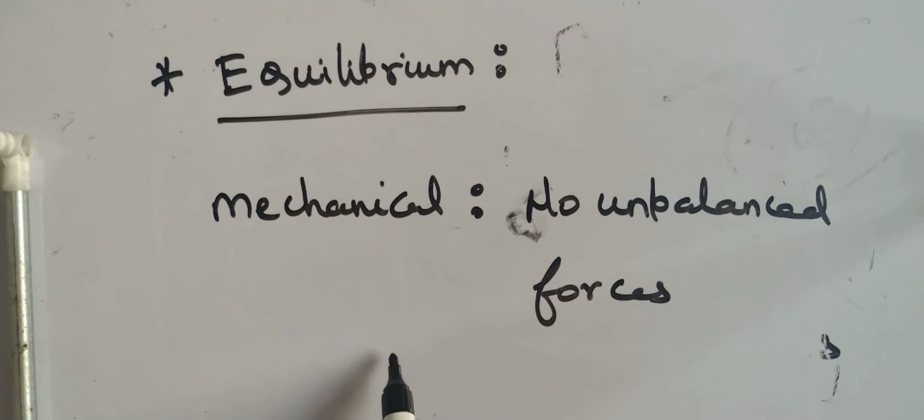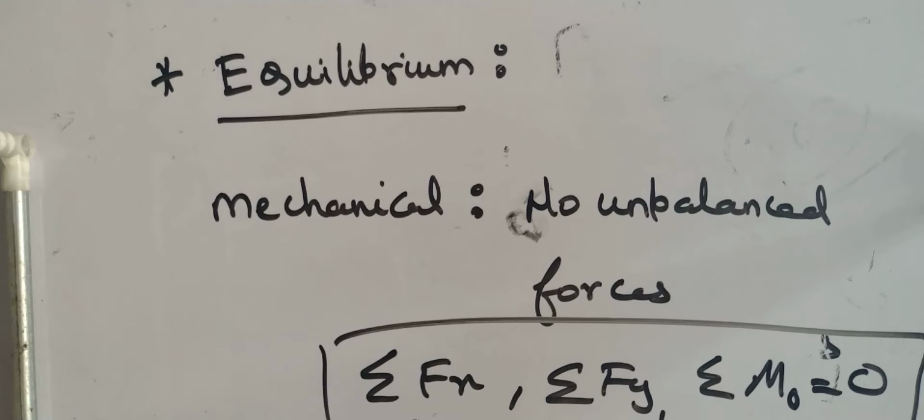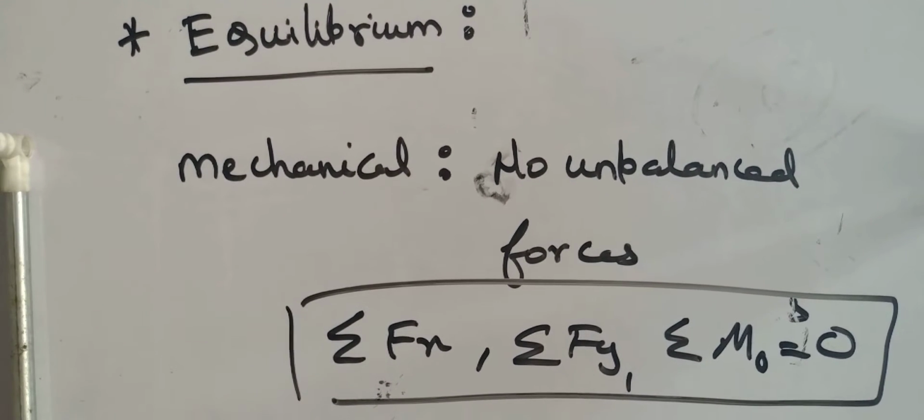When there are no unbalanced forces inside the body, the summation of Fx, the summation of Fy, and the summation of moments inside the body is always equal to 0. It means the body is perfectly static with the surrounding. No forces in x direction, no forces in y direction, no forces in z direction, and no moment applied on the body. The body is perfectly stable and completely static.